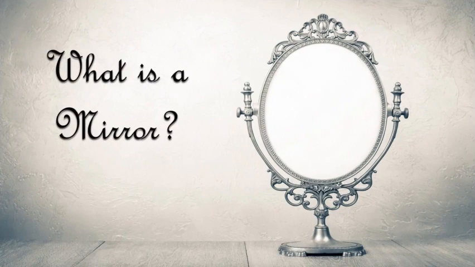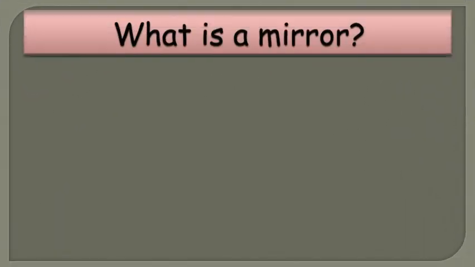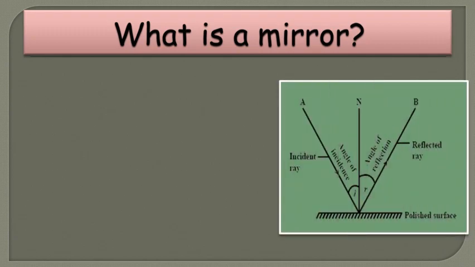Yes, this is a beautiful mirror, and let's see what a mirror is. We need a polished surface for reflecting light, because images are formed only from a polished surface. This is because polished surfaces absorb less light and so maximum light gets reflected.